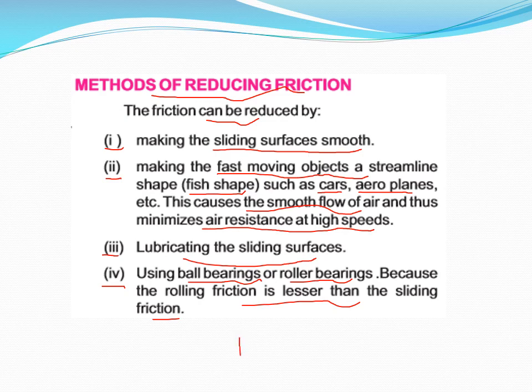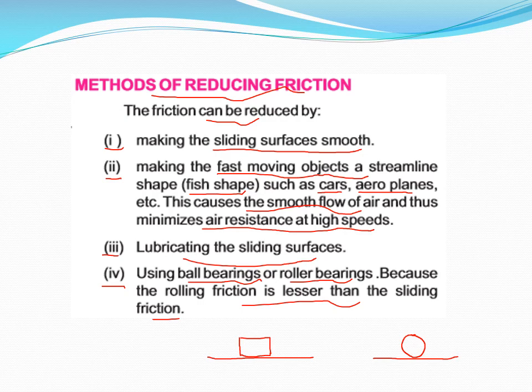That's why if suppose there is a block to be moved on this surface, and instead we make it in a spherical or circular shape, it can easily be rolled over. Why?